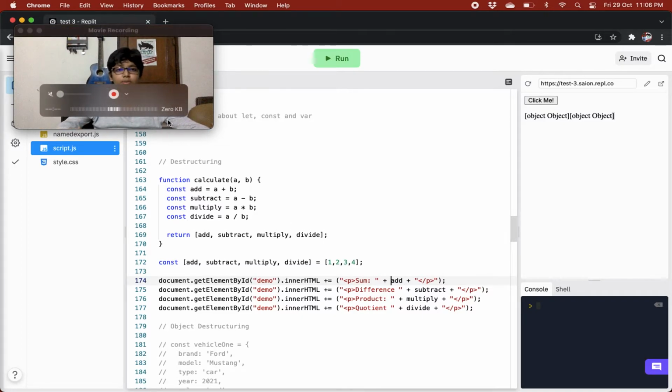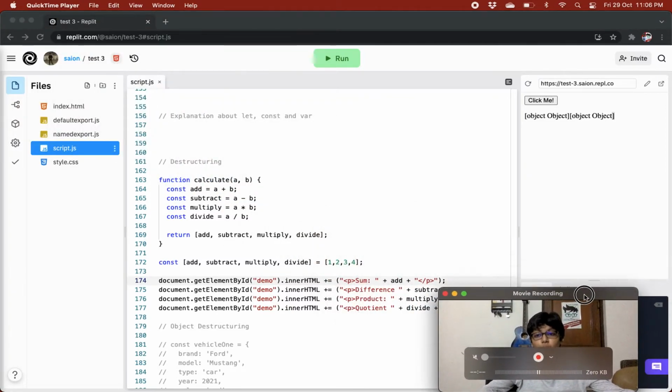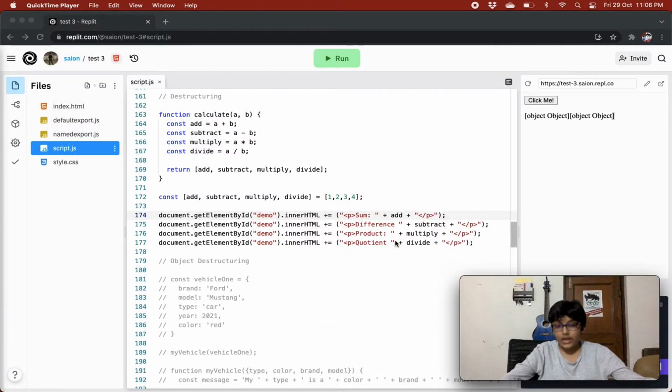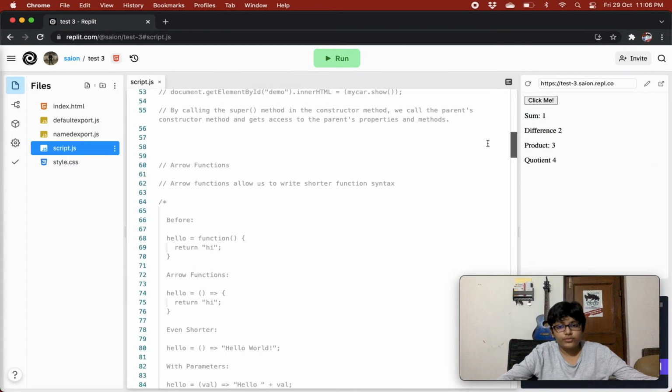And right now you might not be understanding the use of it, but it is very, very powerful. I say it is very helpful and very powerful, right? So we have sum 1, difference 2, product 3, and quotient 4.